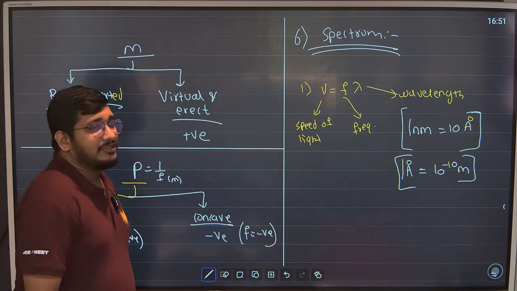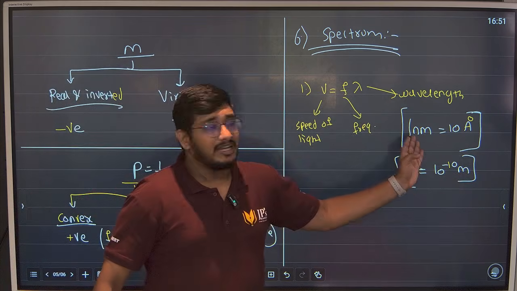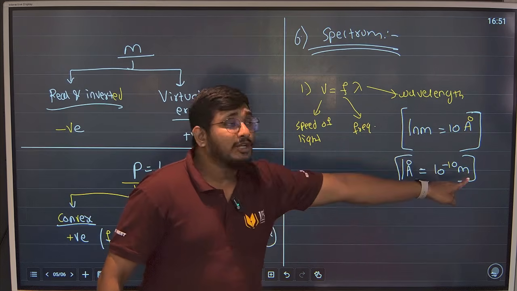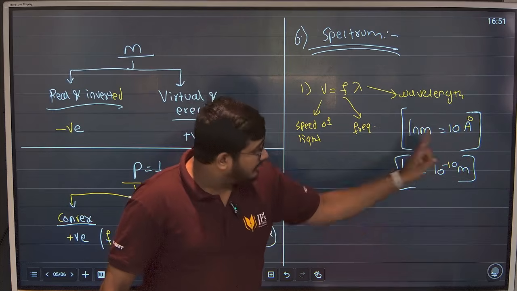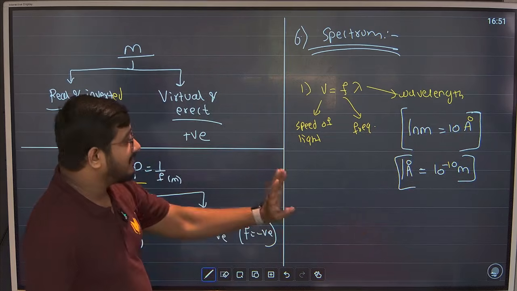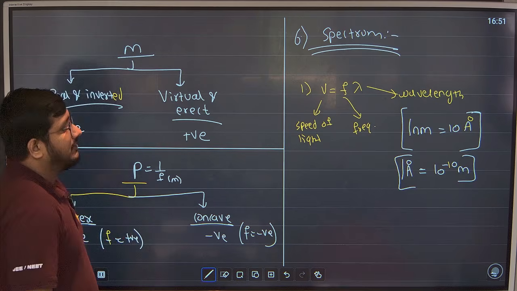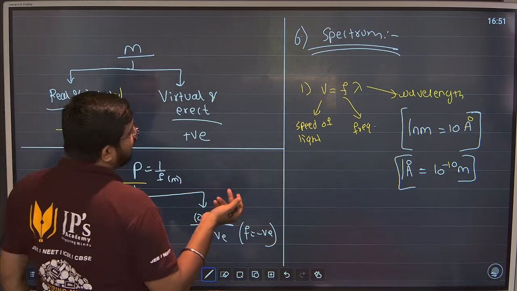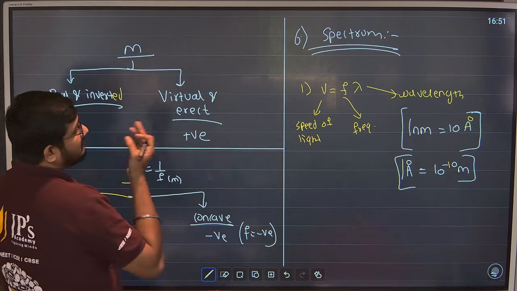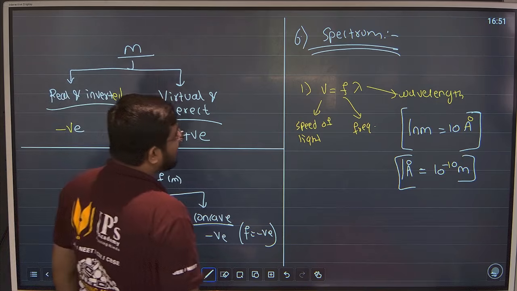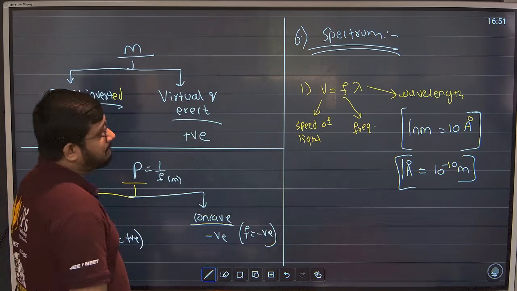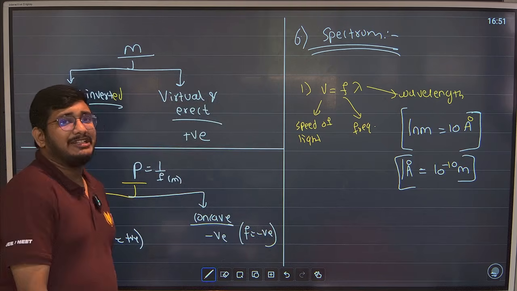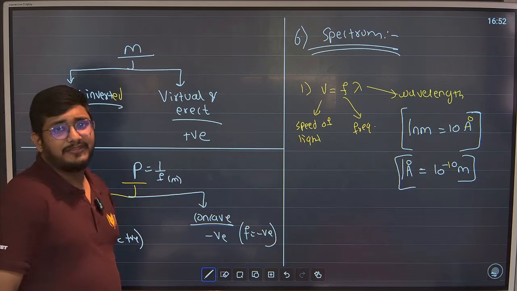ठीक है ना. So if they will give you nanometer, they will ask you in Angstrom, or they will give you in Angstrom unit. You have to convert into meter to get the answer, to multiply by 10⁻10 meter. Then number 2 guys, I guess number 2 है नहीं इसका, v equal to f lambda, है ना. और क्या रहेगा, यही फॉर्मूला बेसिकली, इतना ही रहेगा. एक ही फॉर्मूला यूजुअली, स्पेक्ट्रम में डोंट हैव दैट मच फॉर्मूला, सो यूजुअली ये फॉर्मूला ही यूज हो.